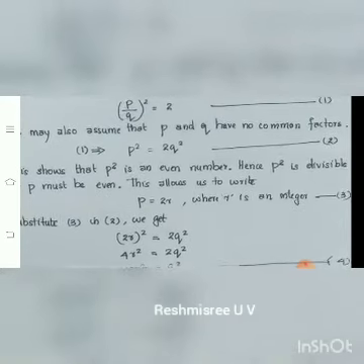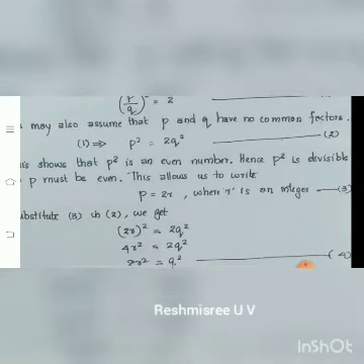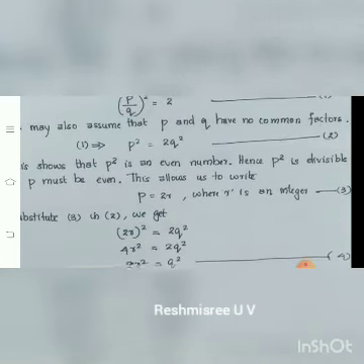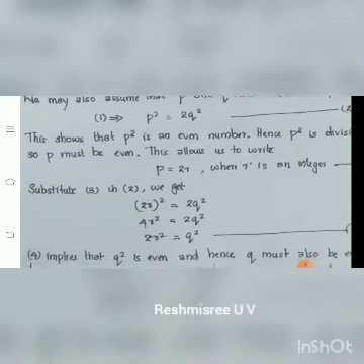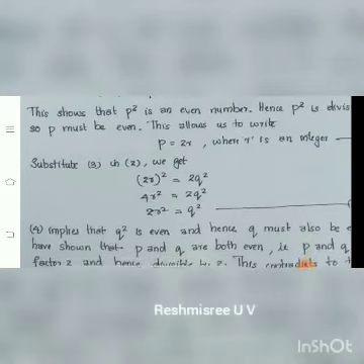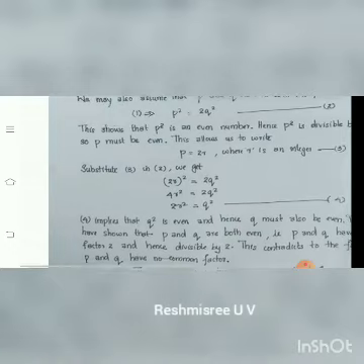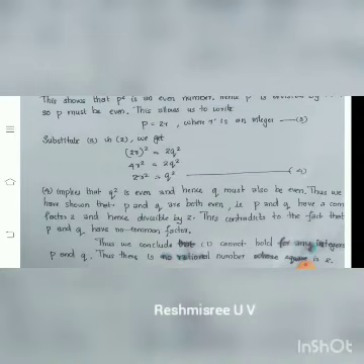Substitute the value of p equal to 2r in equation 2, that is p square equal to 2q square. That is (2r) the whole square equal to 2q square, and 4r square equal to 2q square. Cancelling 2 on both sides, we get 2r square equal to q square. This implies that q square is also an even number. Hence, q must also be an even number. Thus, we have shown that p and q are both even.